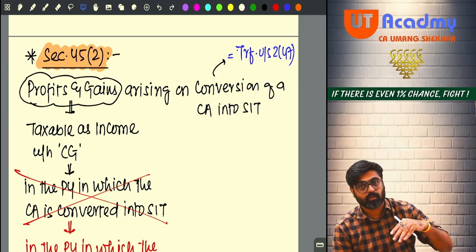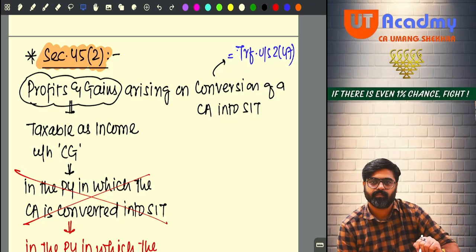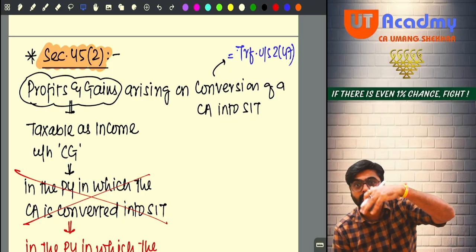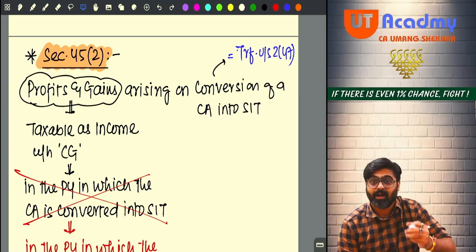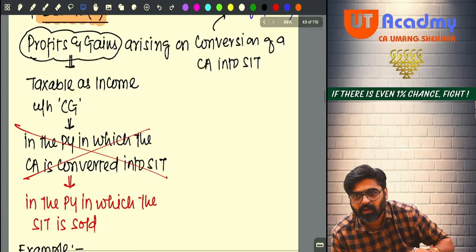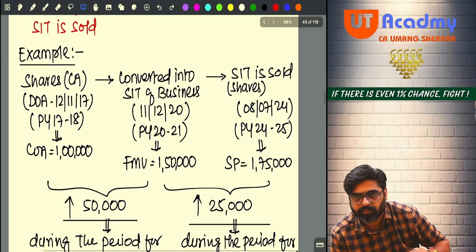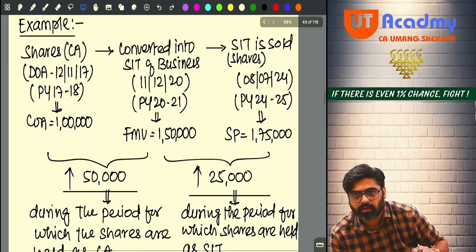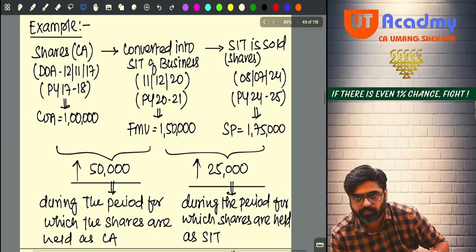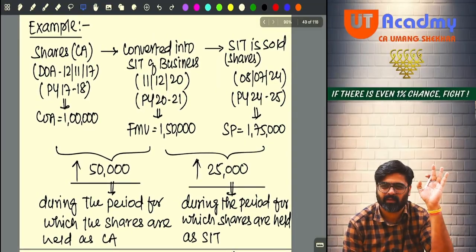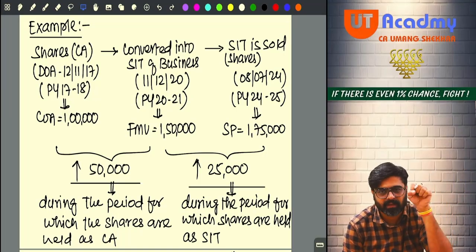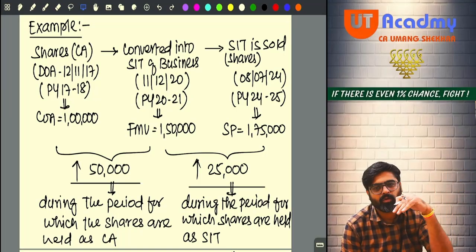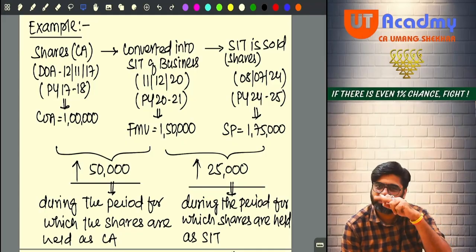Now what will happen here? See, I will have to make one example in front of you. Only then will you understand what all things are happening and why this conversion is treated as transfer. How on conversion will I get the gain? Yes or no? So first of all, let's take this example. See, this is the example in front of you. This is nothing but a question only. I have taken the amounts and details from that question. So a question will be asked, and in that question these details will be given.